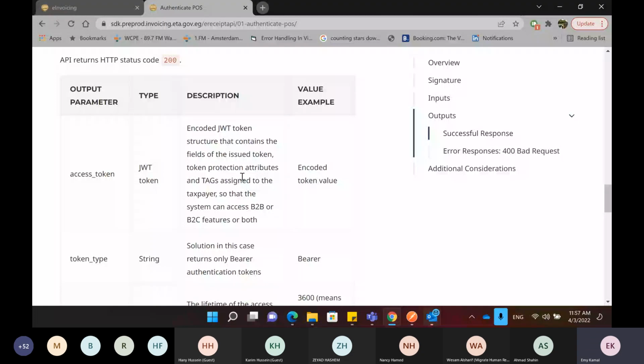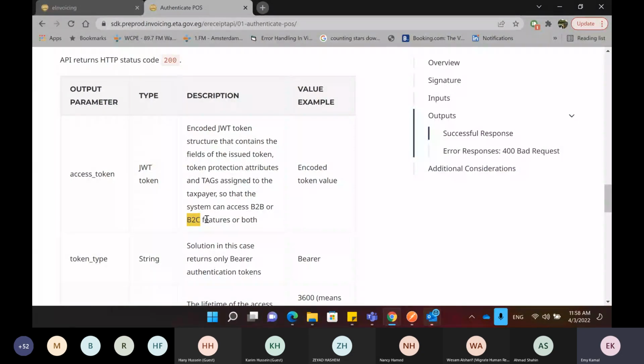Another note: to be able to use the e-receipt solution, to be able to authenticate your point of sale, you need to have a tag called B2C on your profile.